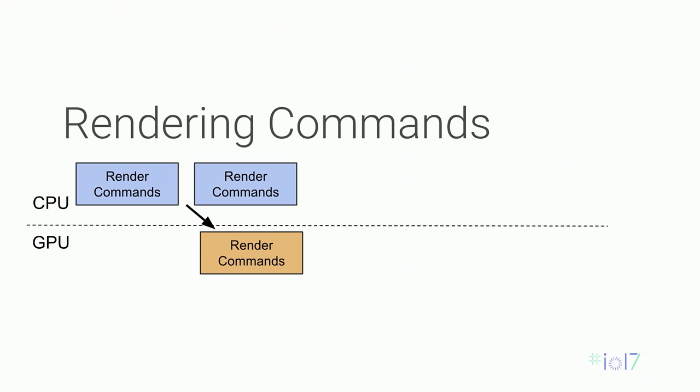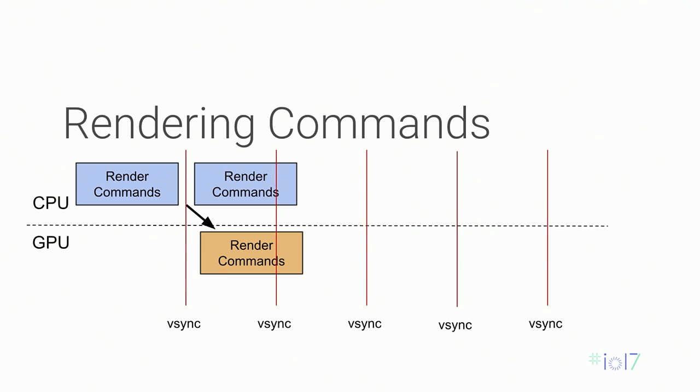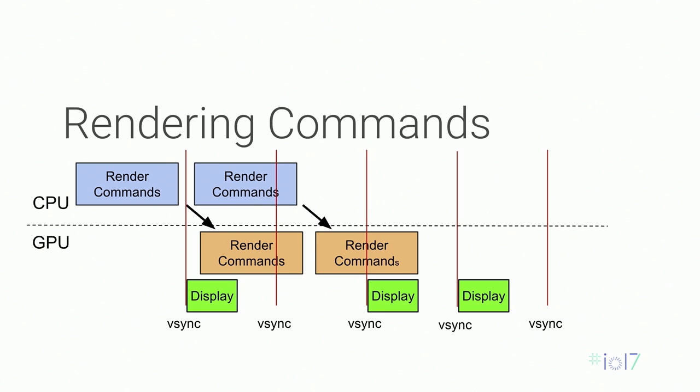If the GPU misses a vsync, the frame buffer is displayed at the next vsync. Too many missed vsyncs can cause stuttering or janks. If the frame time is not a multiple of vsyncs, you can see uneven frame times. So, for example, let's say we have a frame time that's about 20 milliseconds. It will display some of the frames every 2 vsyncs and some frames every vsync.